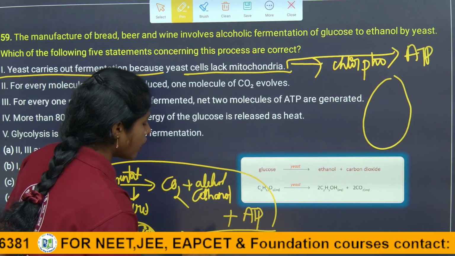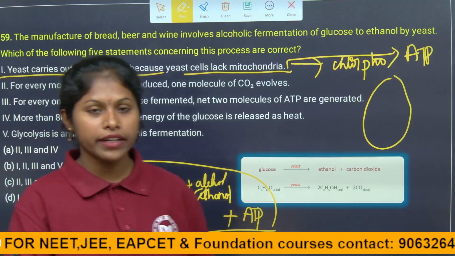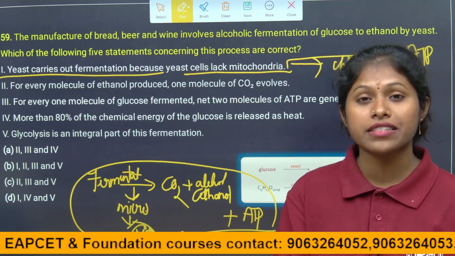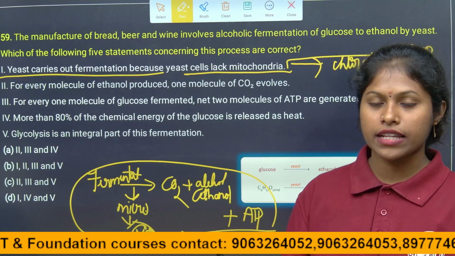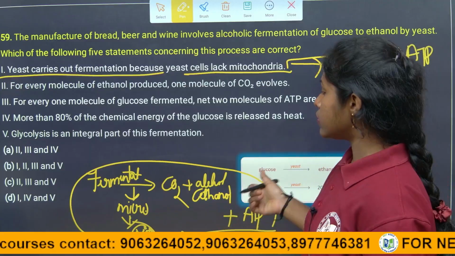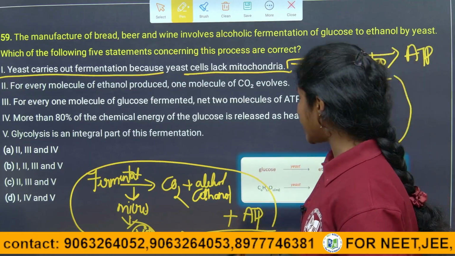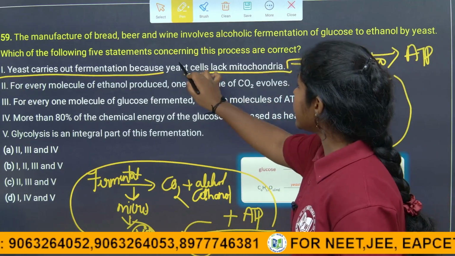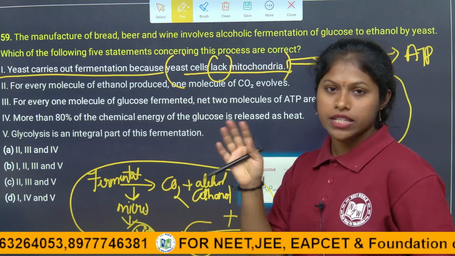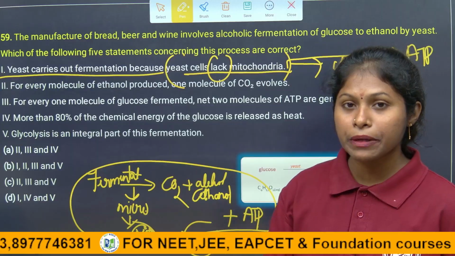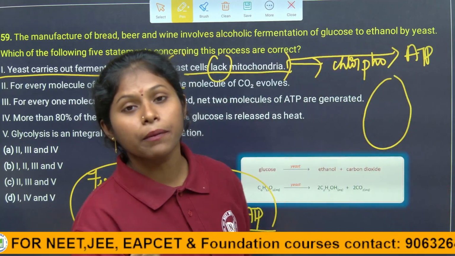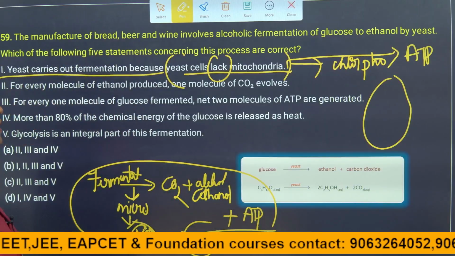What is the function of mitochondria, children? It helps in the production of ATP. That is why the mitochondria is also considered the powerhouse of the cell. In the upcoming classes, we will learn more about the cell organelles. So here they are saying yeast lacks mitochondria, which means it doesn't have the mitochondria. If they don't have the mitochondria, how can they produce ATP, right? So here it is the wrong statement.